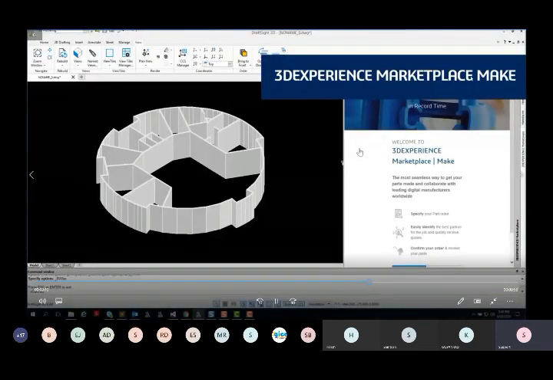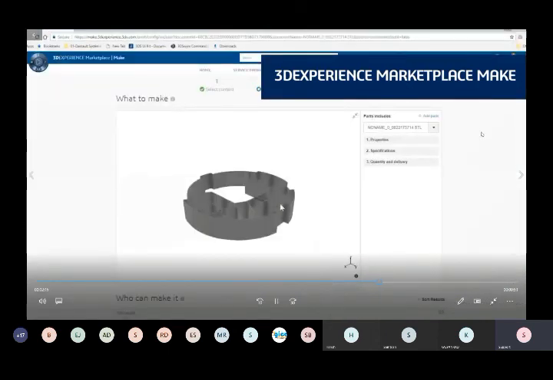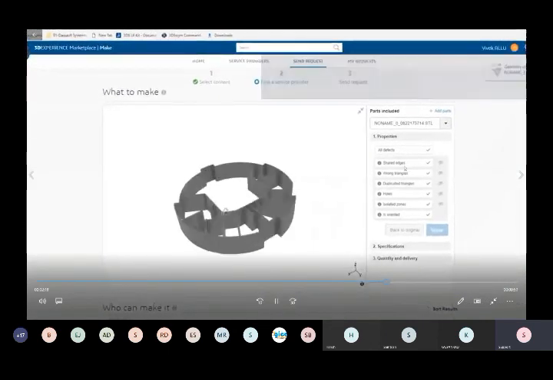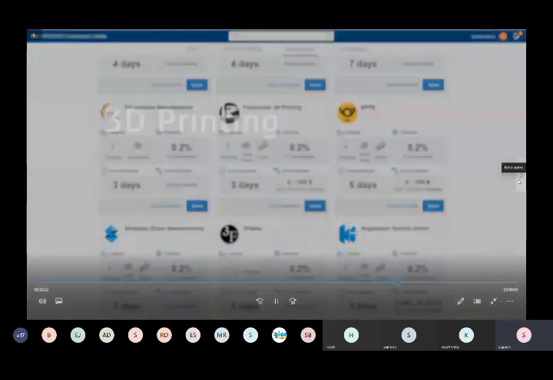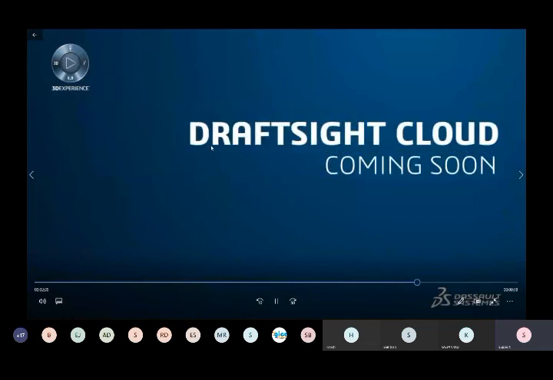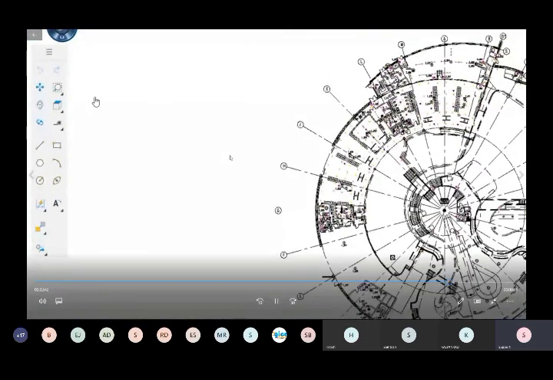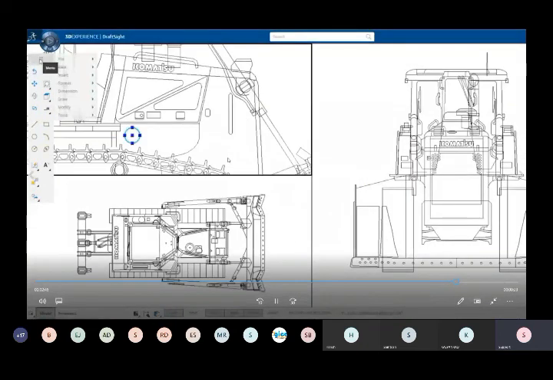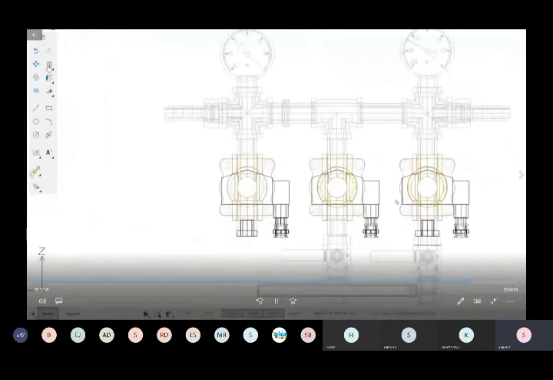And also we have complete 3D cloud-based solutions available. It is completely integrated with your cloud. The designs we have already done in DraftSight, you can place in the cloud and do all the things, including 3D printing, and you can give the complete details for 3D printing, manufacturing, and everything. DraftSight cloud solutions are also available. We have a complete integration with the cloud. You can do minimal modifications in the cloud also.